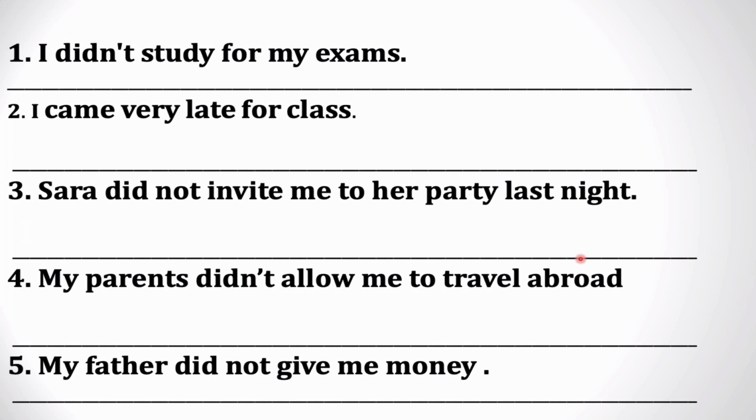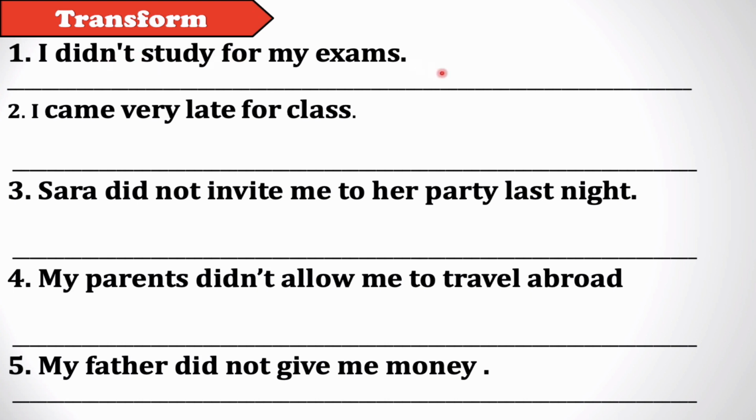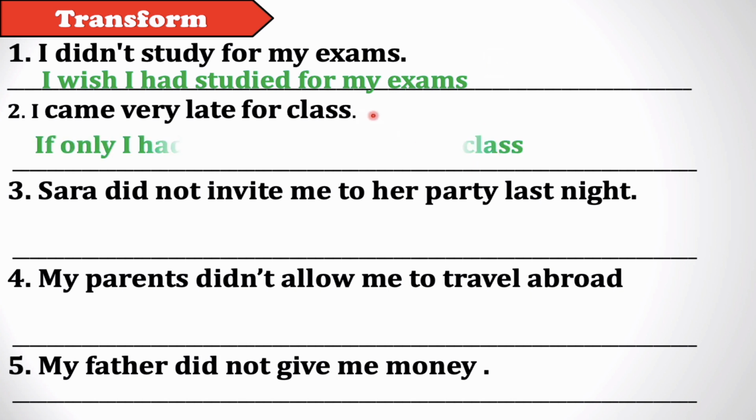So I didn't study for my exam. So here we need to transform these sentences into past wish. Okay? So remember that if you have negative, we need to change it into affirmative. And if you have affirmative, we change it into negative. So I didn't study for my exam. Good. So I wish I had studied for my exam. Okay, I wish. But did I study for my exam? No, I didn't. Okay. Number two, I came very late for class. So affirmative, we change it into negative. So if only or I wish I hadn't come very late for class.